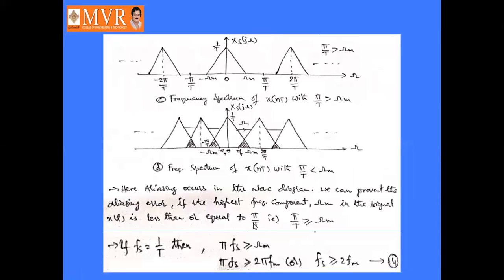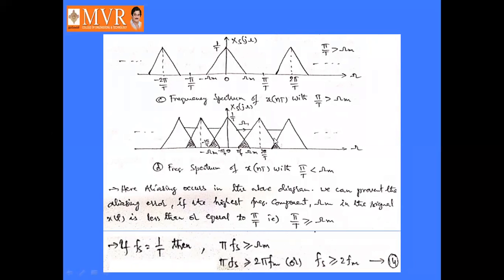Suppose π/T is greater than ωm, there is a gap between these peaks. Suppose if π/T is less than ωm, there is an overlapping of these peaks. Okay, so this is the overlapping area. This is called aliasing, the overlapping between the peaks.